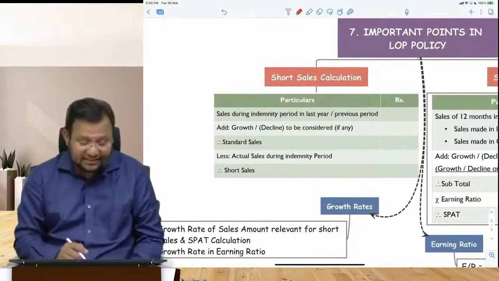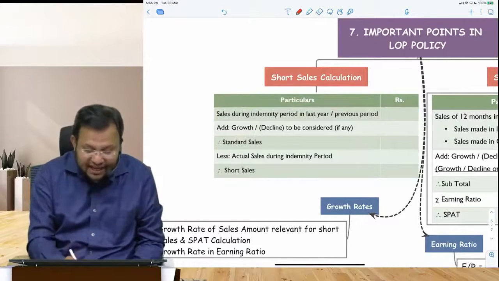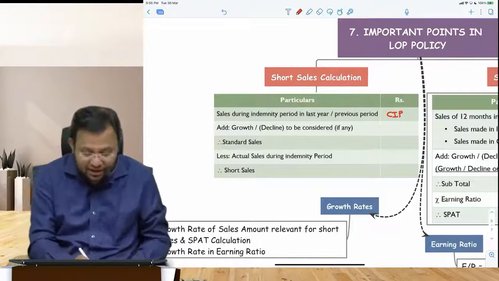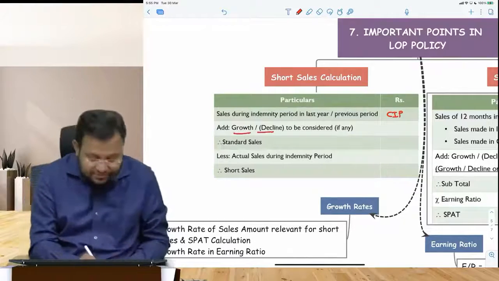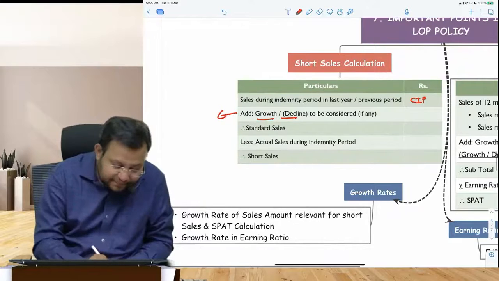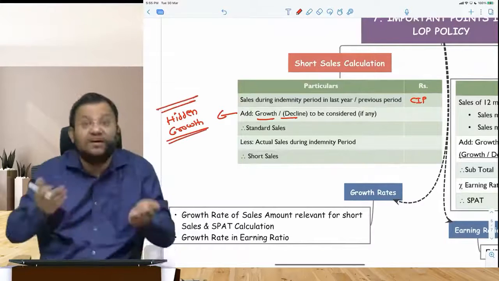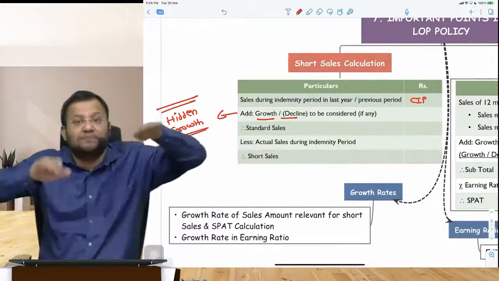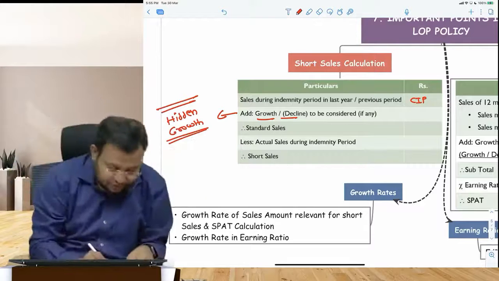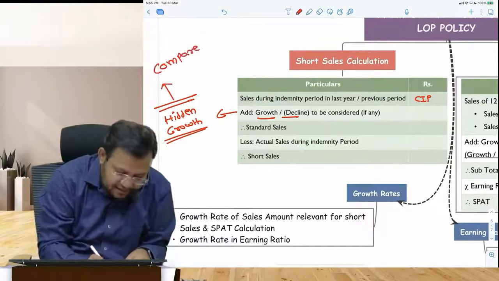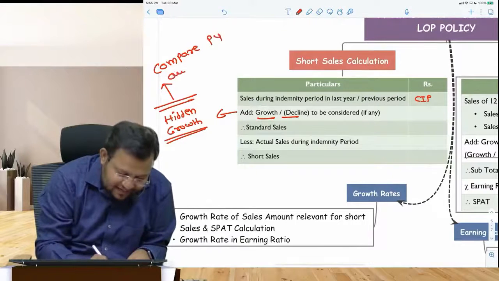Short sales is sales during indemnity period in the last year or a previous year. This is corresponding indemnity period, but to that we should add growth or decline. Sometimes you should be very careful about hidden growth. Question does not give you growth rate specifically. You have to calculate growth rate from the data of previous year and current year. So hidden growth is compare previous year and current year, certain months.